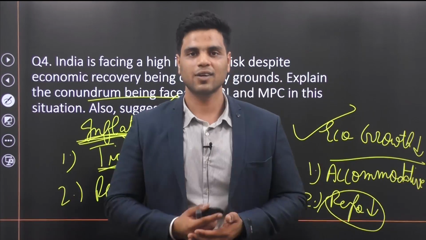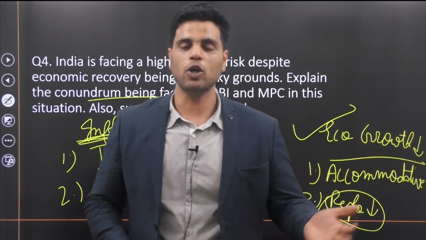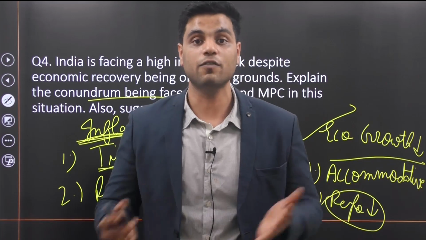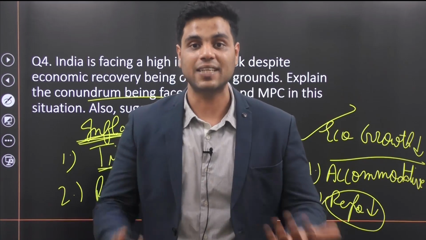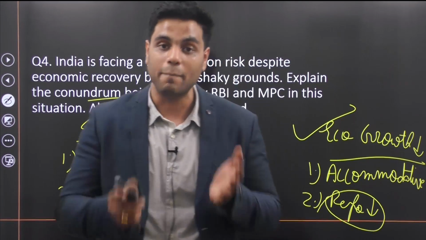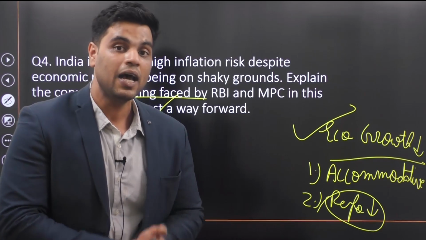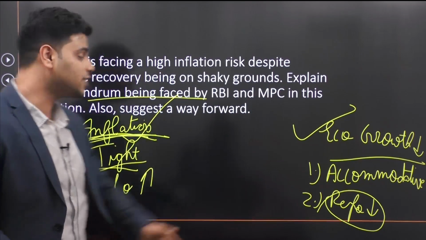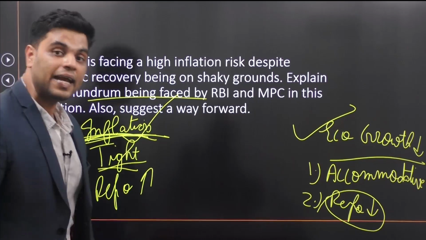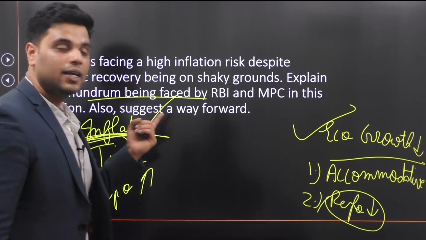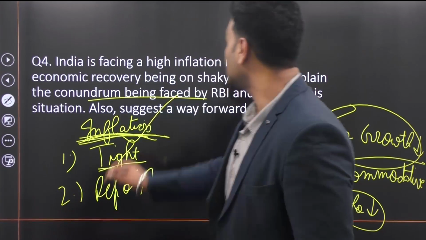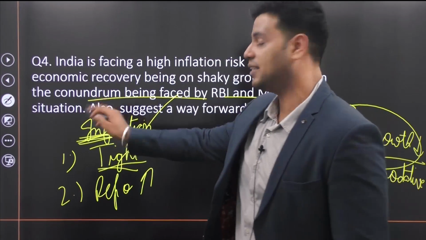You don't know. Right? And the recent Monetary Policy Committee meetings, or the minutes of their meetings, are also revealing this problem, that many members of the Monetary Policy Committee are finding it difficult to keep interest rates low, repo rates low, because inflation is high. Yet, if they increase repo rate, then economic growth would suffer. What should it do? So this is the conundrum that RBI and MPC are facing.